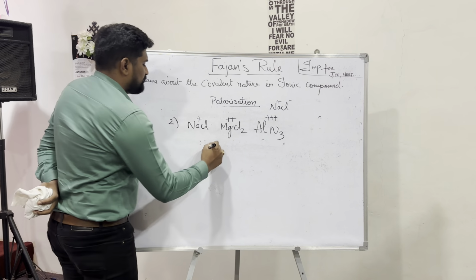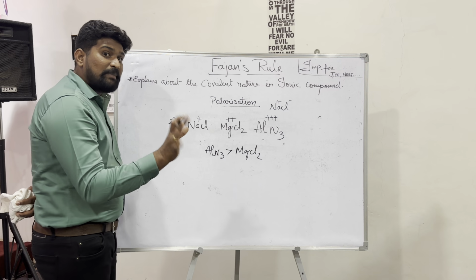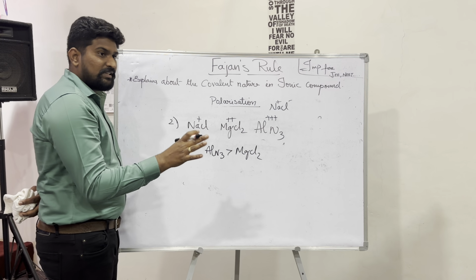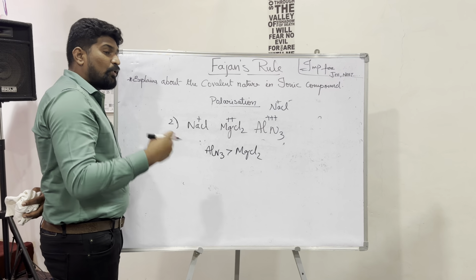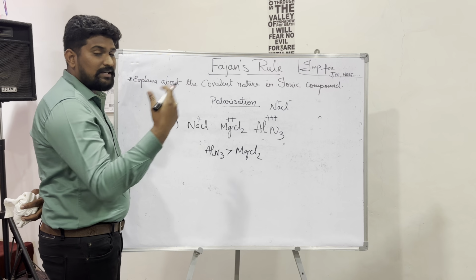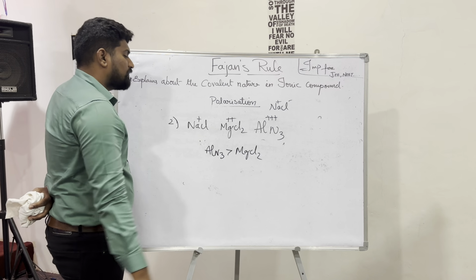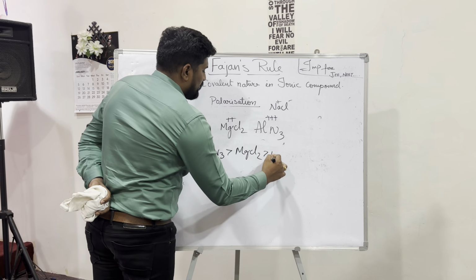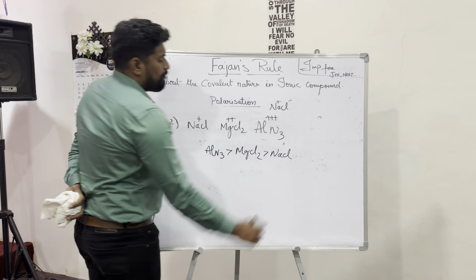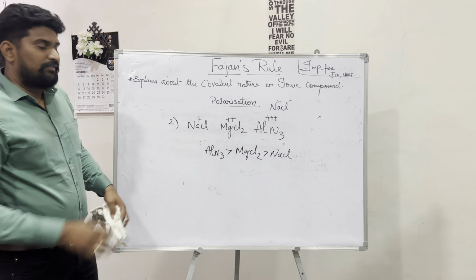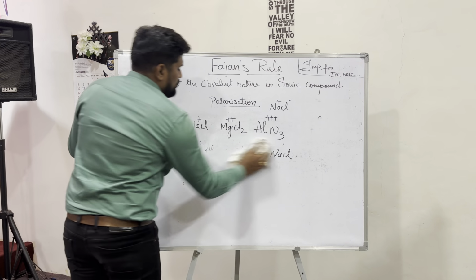Even though Na is smaller in size, what happens here? The charge is increasing, which means the size of the atom doesn't matter here. When charge is increasing, the polarizing power will be more. When there is only 1 electron lost, the charge of the nucleus is more, no? So that is how we can get the answer according to this topic.